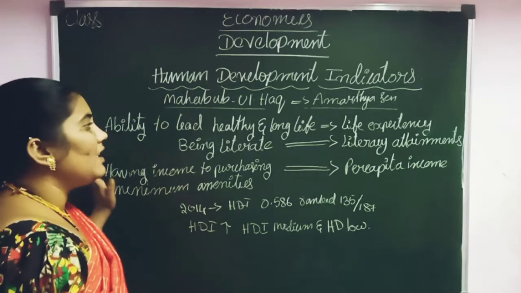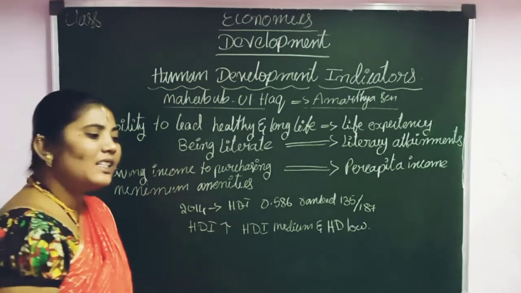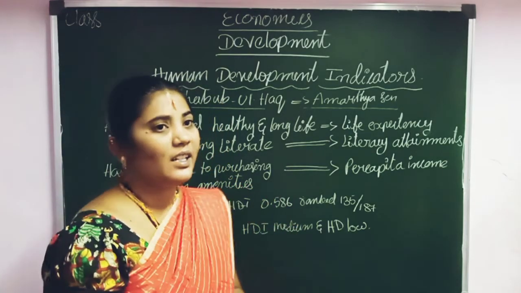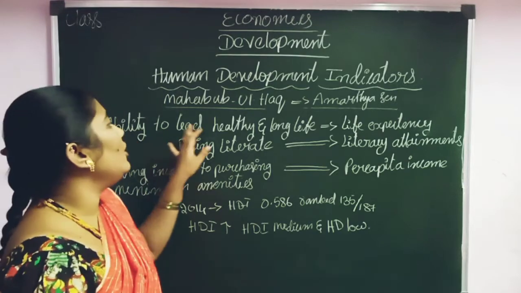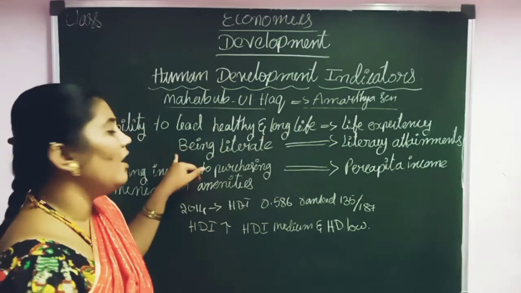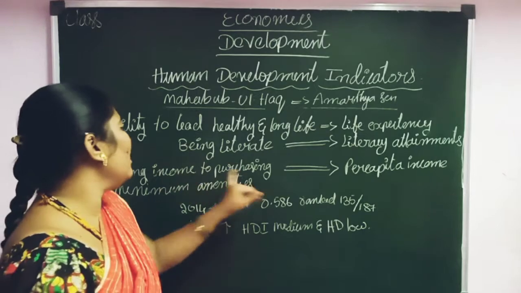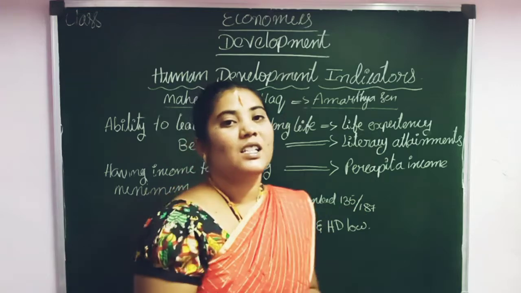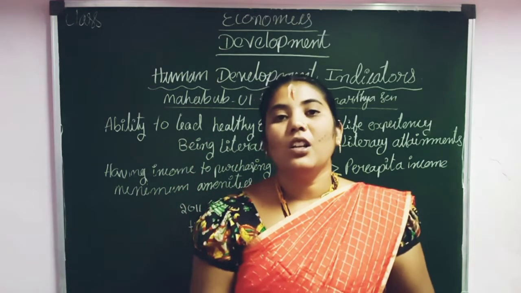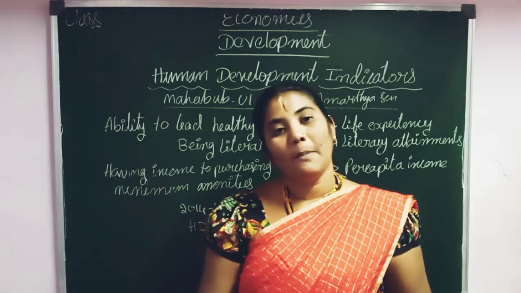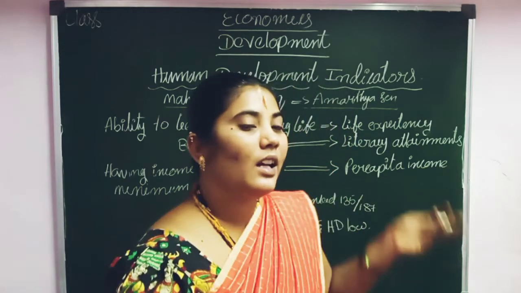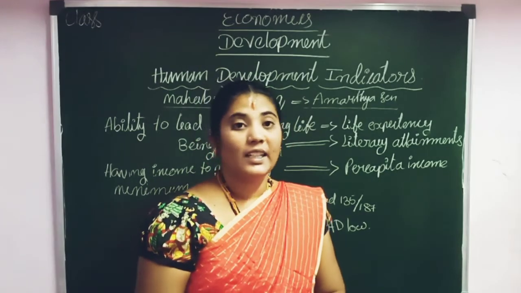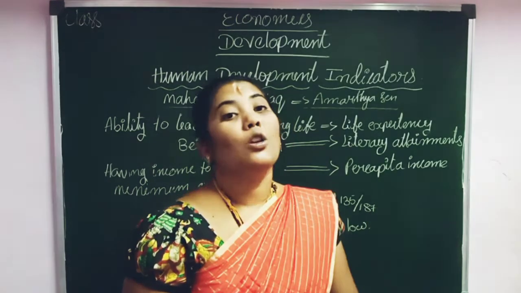On the basis of these three, he gave the HD. What is the HDI here? The ability to lead a healthy and long life, being literate, and having income to purchase the minimum amenities; the calculation of these three is called the HDI. This was given by Mehboob ul Haq, the Pakistani economist, under the ideas of Amartya Sen, the great Indian economist who got the Nobel Prize.